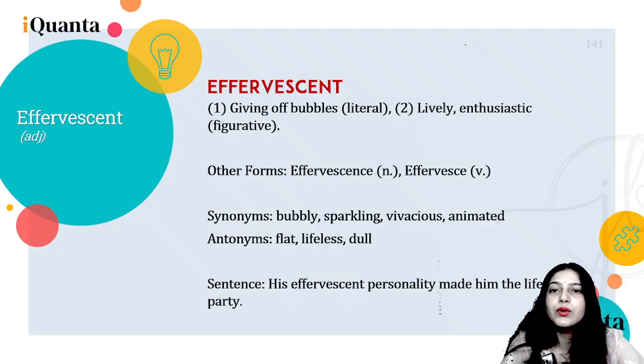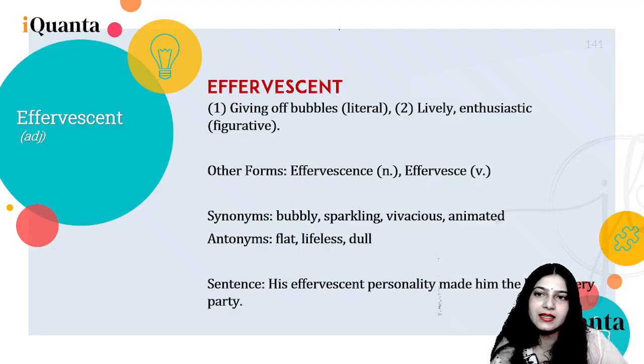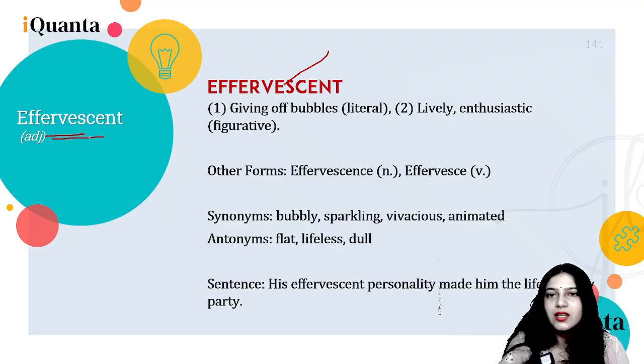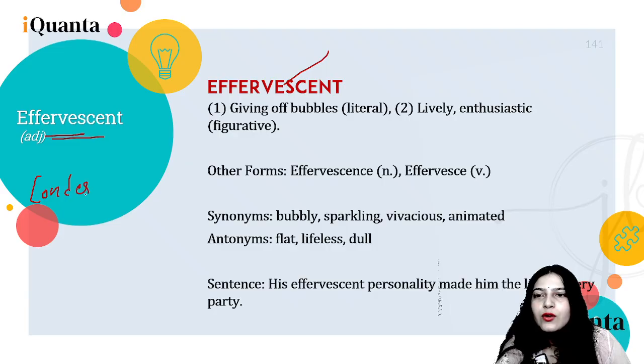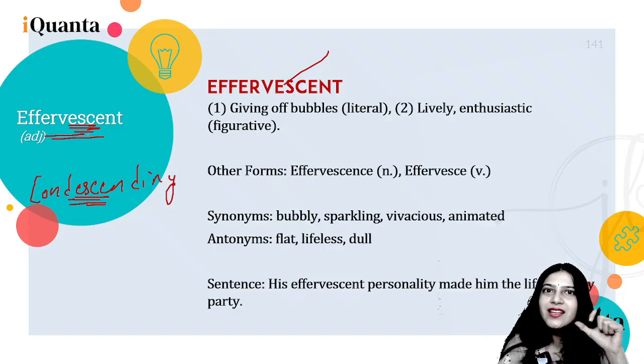All right, next word is effervescent. I like this word a lot, effervescent, and one word that I love is condescending. I don't know why I like it, but maybe because condescending has ESC in it, and this word also has ESC in it. I like such words.